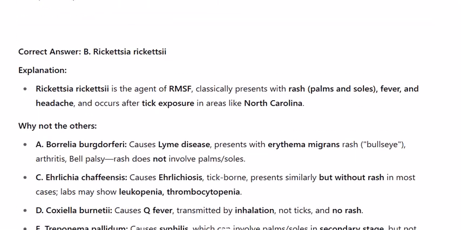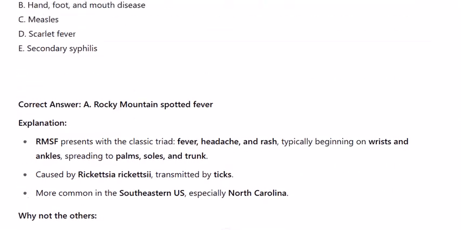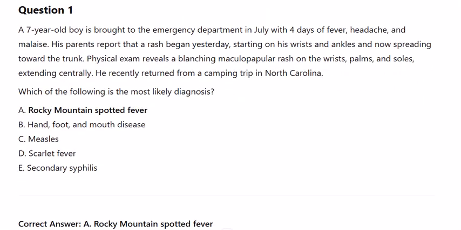Questions focused on Rocky Mountain Spotted Fever, RMSF, and related concepts. Each question includes 5 answer choices and explanations for both the correct and incorrect options. Question 1. A 7-year-old boy is brought to the emergency department in July with 4 days of fever, headache, and